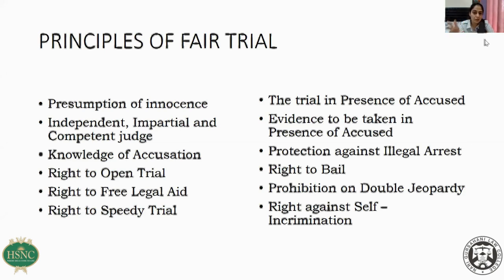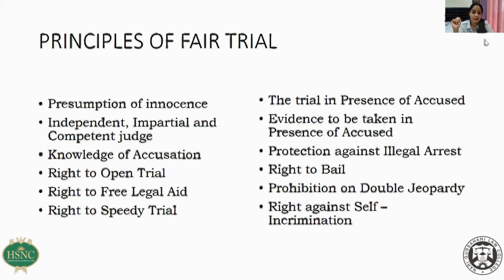Sometimes the witness is pressurized to give a particular statement before the police station. I'm not saying that the police is pressurizing. At times, the complainant also pressurizes the witness to give a particular kind of statement. So all these things make a difference. Evidence to be taken in presence of the accused. This is what I just explained to you, that evidence should be taken in presence of the accused.